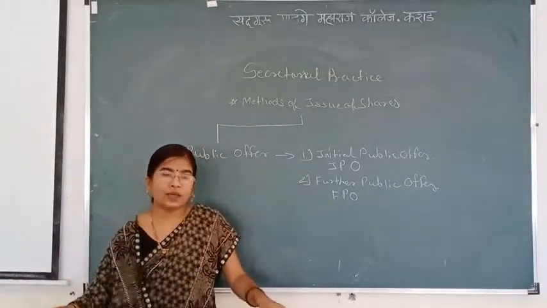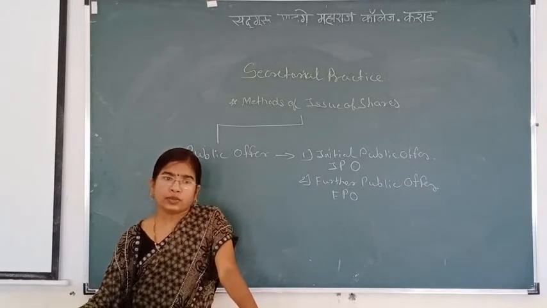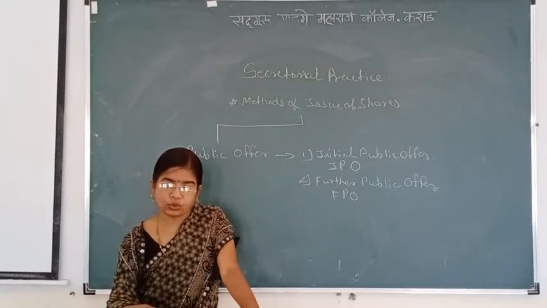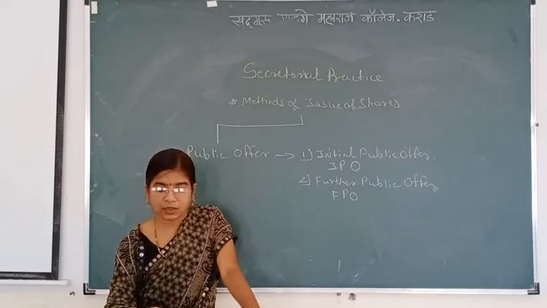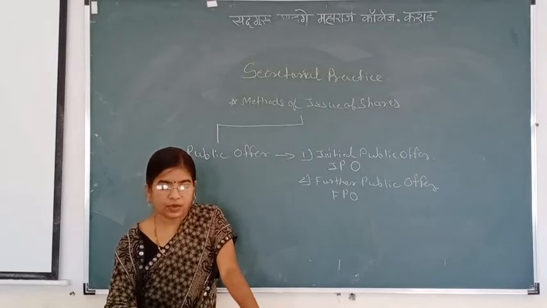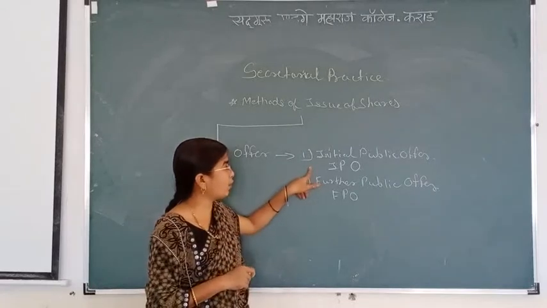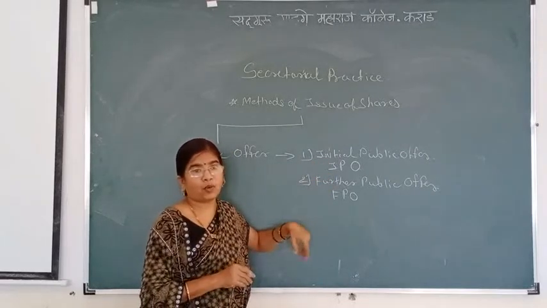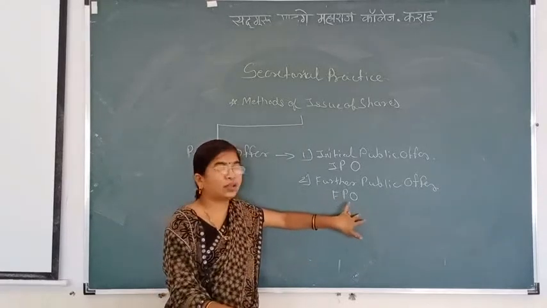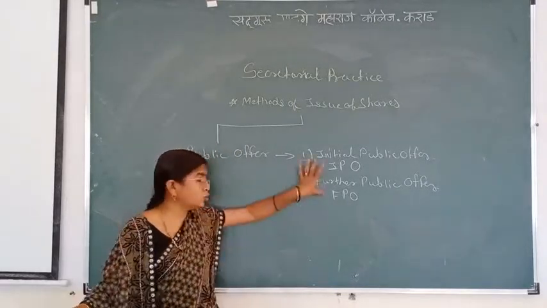Company can issue shares to general public any time, but all these offers are called as follow on offer or further public offer. Means when company first time offers, that is IPO. When company second time offers to general public, third time offers to general public, all are called as further public offer or follow on public offer.